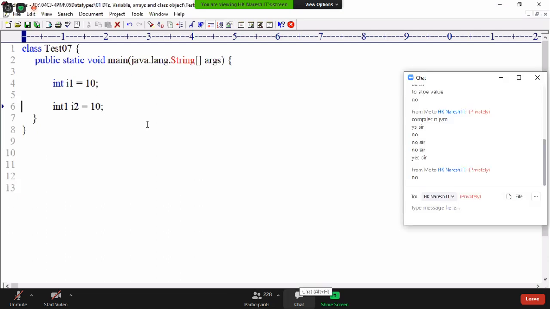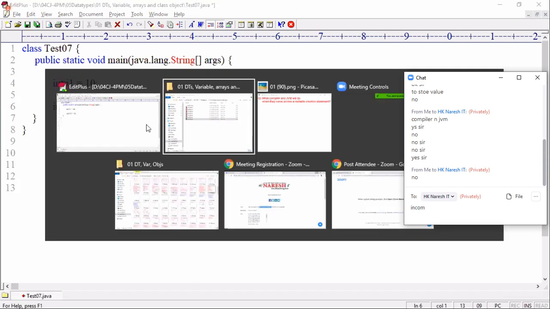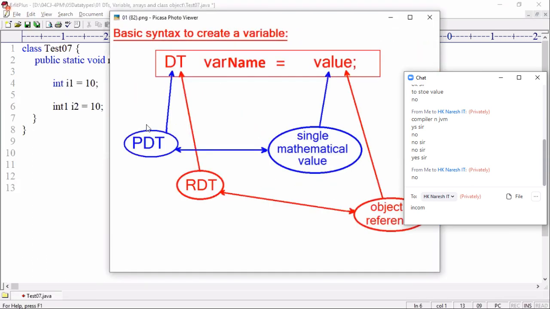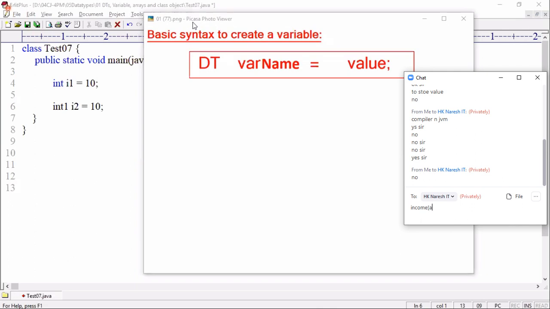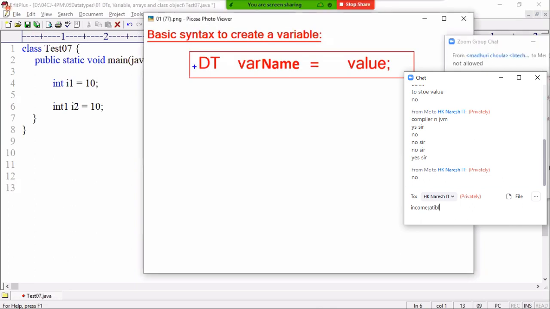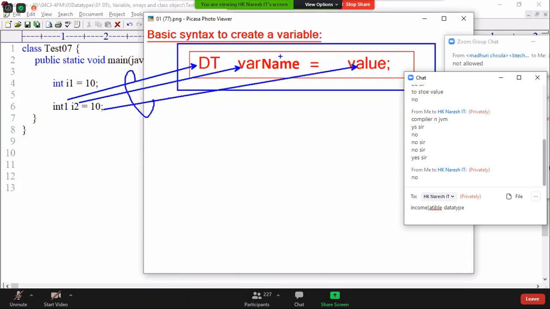I guessed. On my first day when I was trying to understand these points, I guessed. How did I guess what the error is? Because of the syntax. Because I know the syntax. By remembering the syntax, I'm mapping the syntax here. I never use my brain. I'm mapping the syntax. What is this data type? What is this variable name? What is this value? I'm just mapping those positions to the syntax and applying the syntax here and telling.